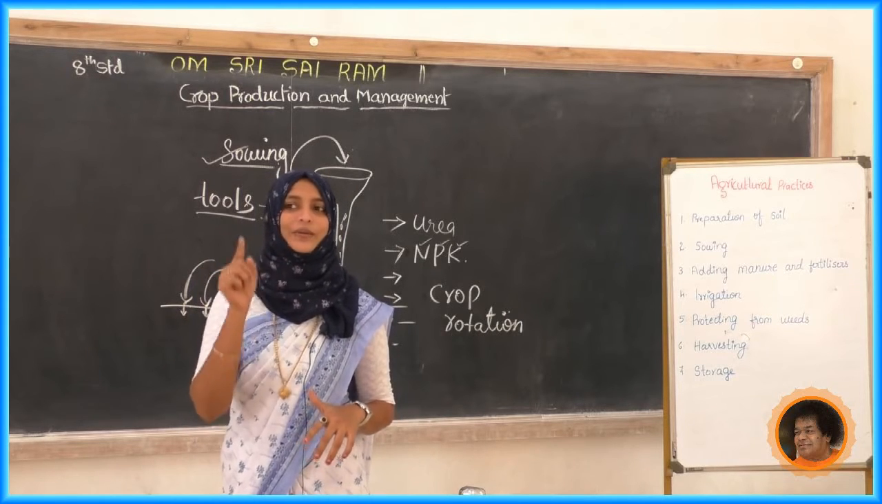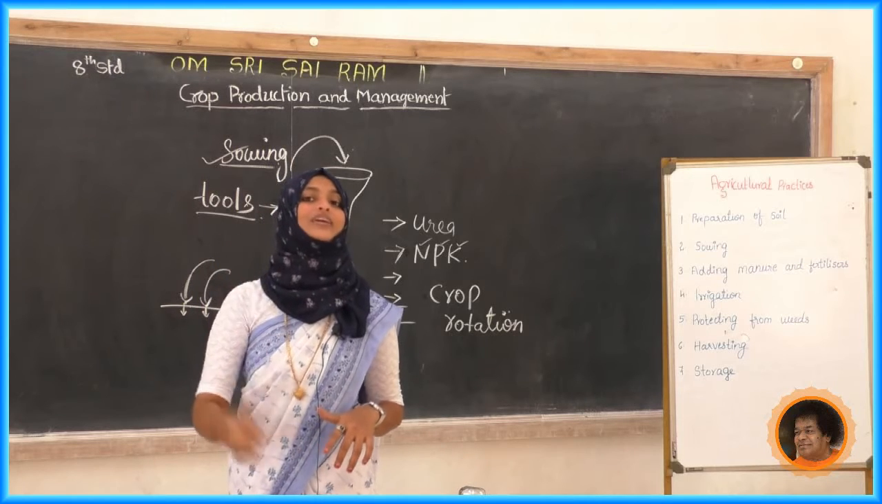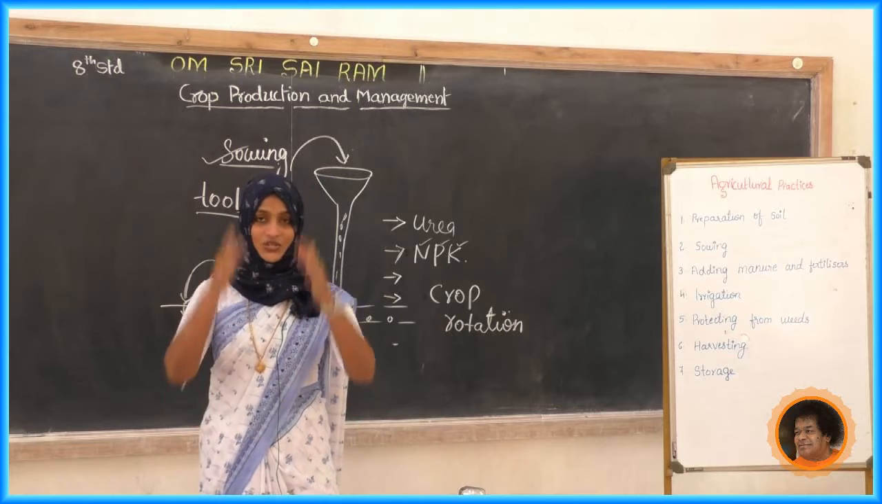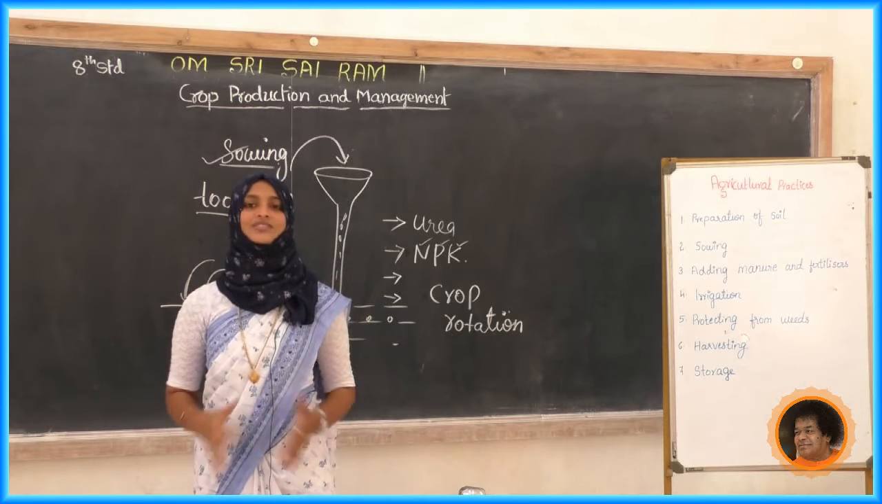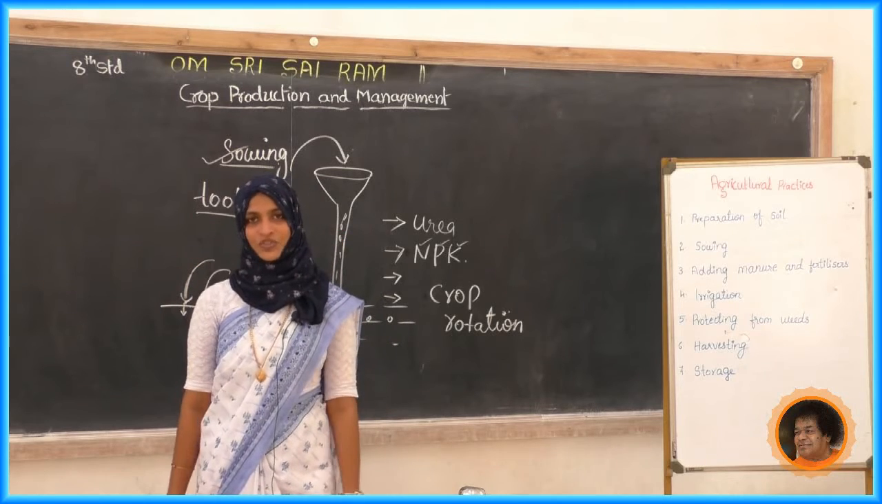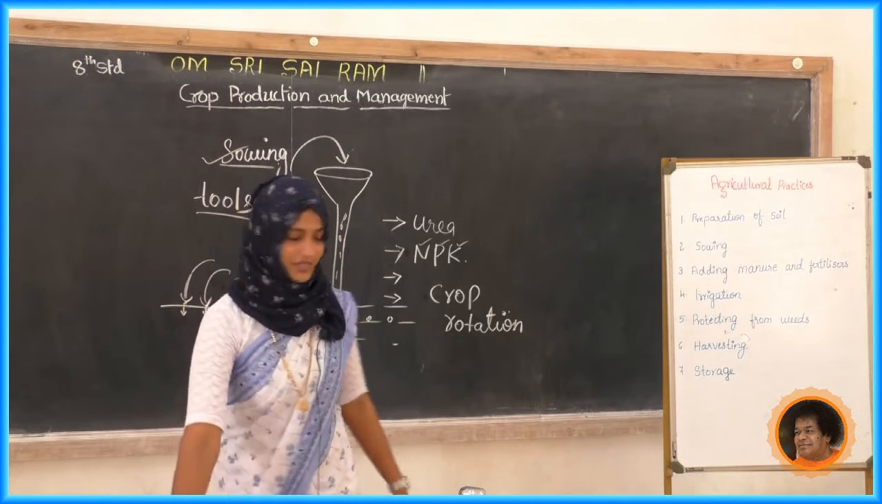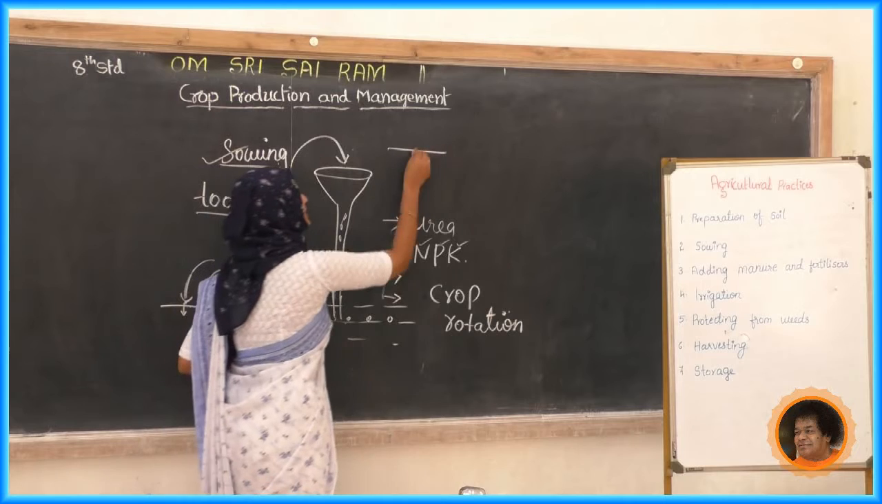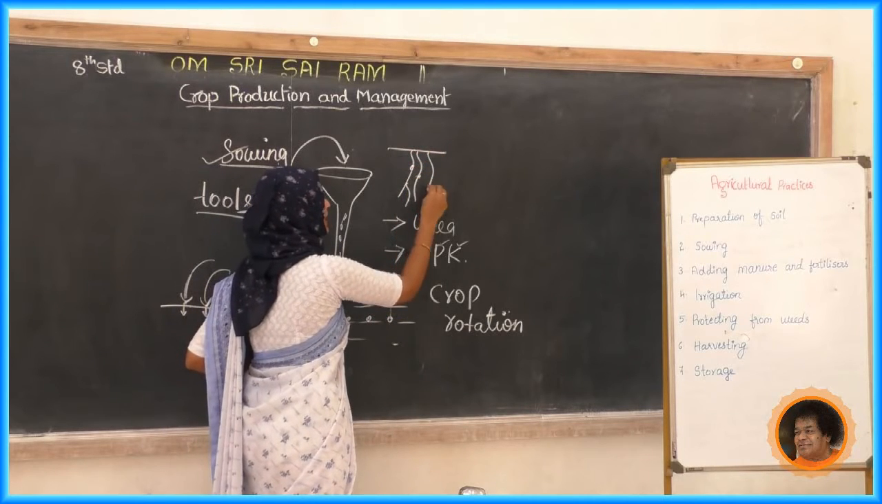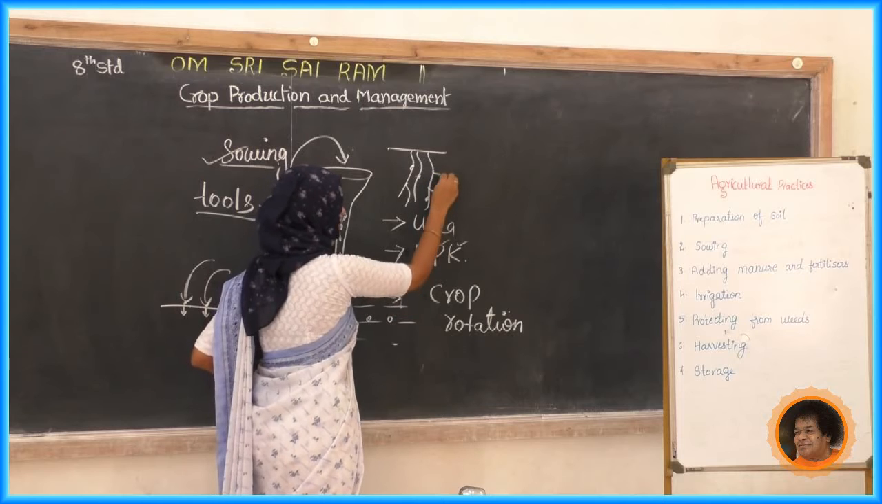Leguminous means it has root nodules. We have drawn the structural diagram, the picture also, and studied how it looks. It has root nodules like this. See, it is a root of any leguminous plant. It is having the root nodule.